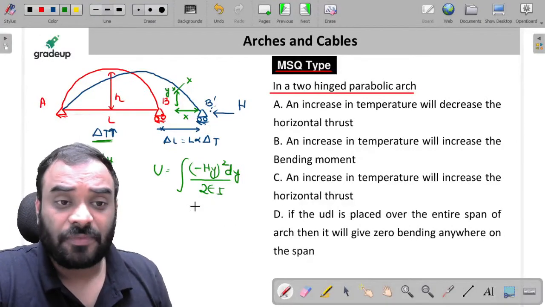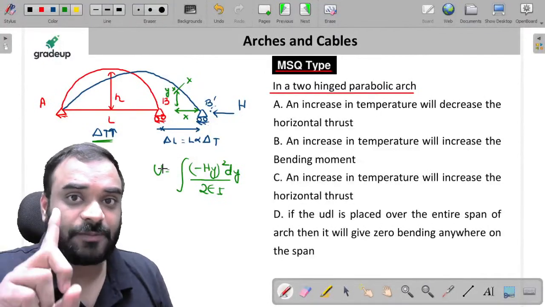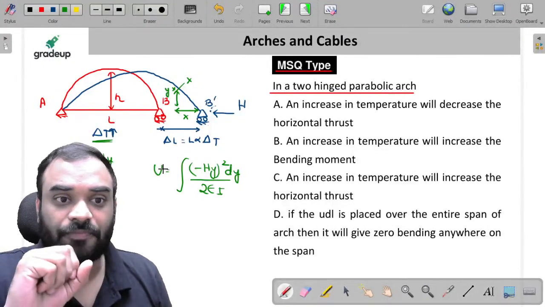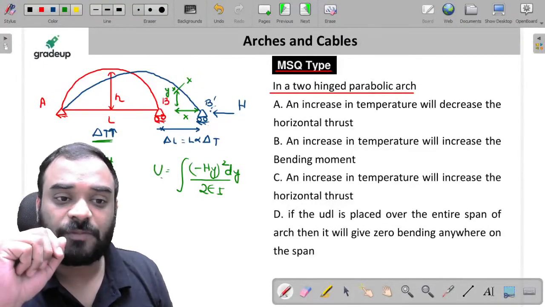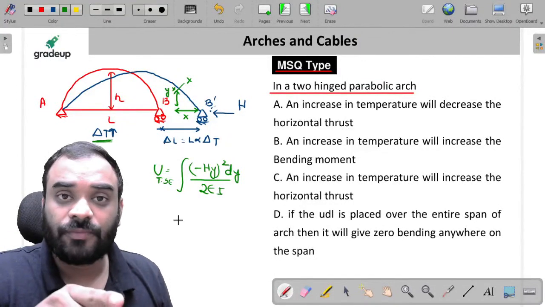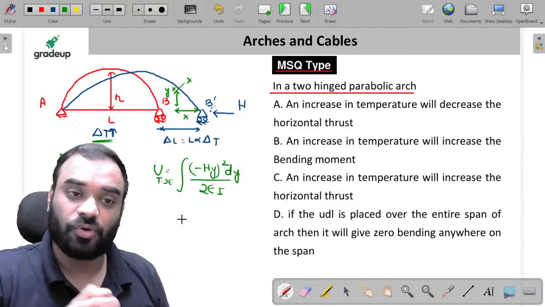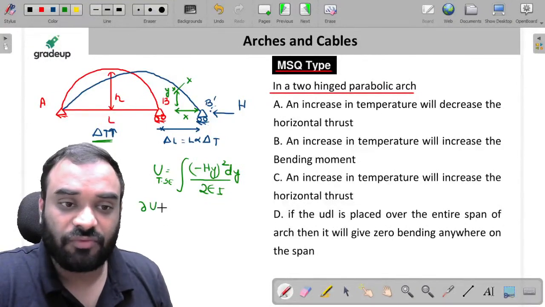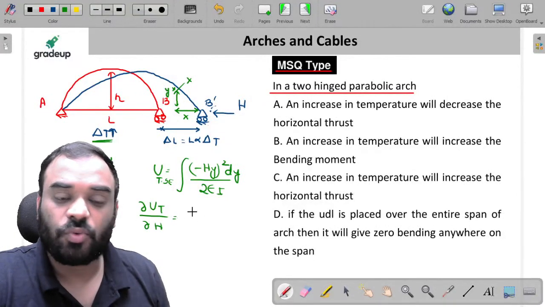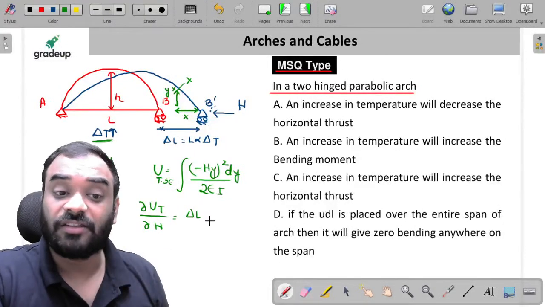Now, my dear friends, as per Castigliano's second theorem, listen carefully. If you take the first partial derivative of total strain energy with respect to force, then you will get the displacement in the direction of force. Okay, sir. So let's take the derivative of this one, total strain energy with respect to H. So what will we get? We will get the change in length of span, that is your delta L.